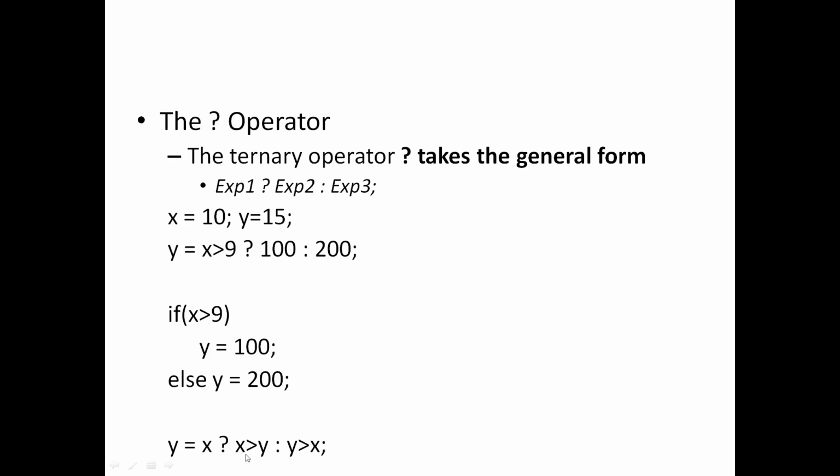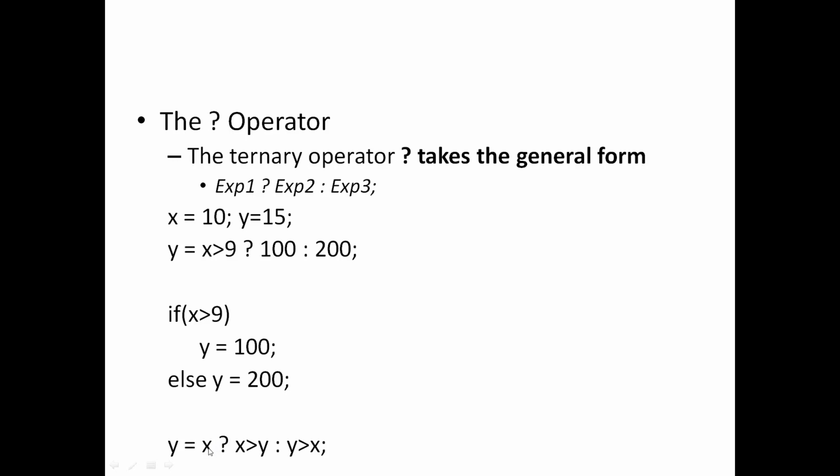So what will happen to this particular expression? Let's try to find out. Y equal to x, question mark, x greater than y. Okay, so see here we have got x. We don't have an expression here, we just have x mentioned. Now how will this be decided, whether it is true or false? As I already told you, the compiler doesn't always require a relational expression. It just needs true or false. So 0 is false and anything other than 0 is true. So what is the value of x? It is 10, which means this is treated as true only.